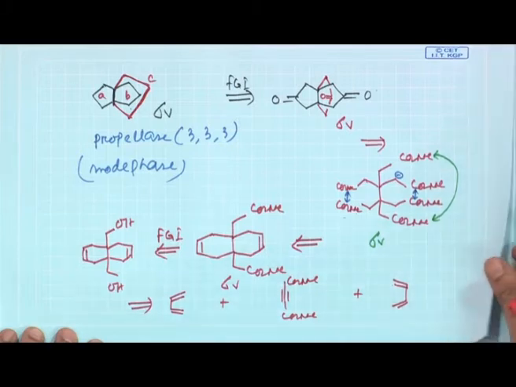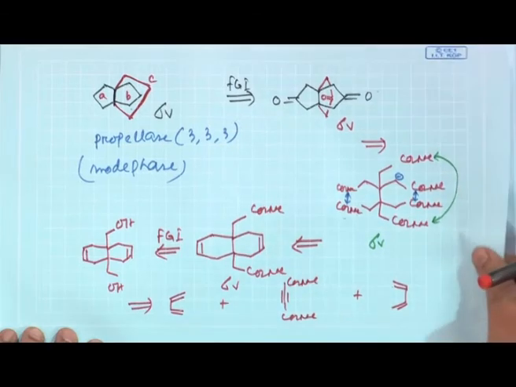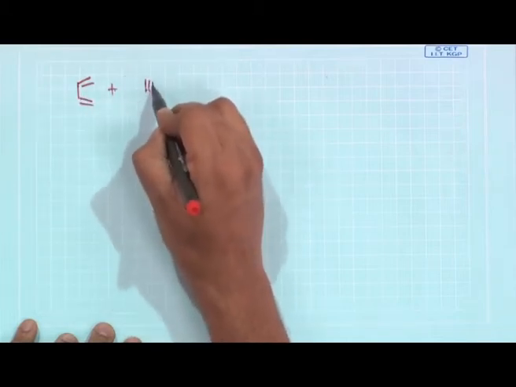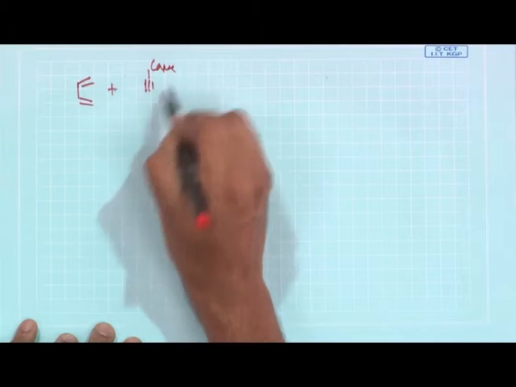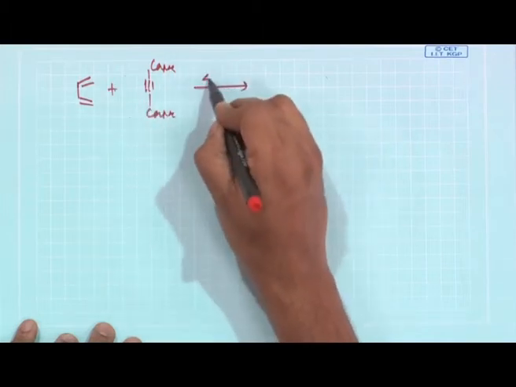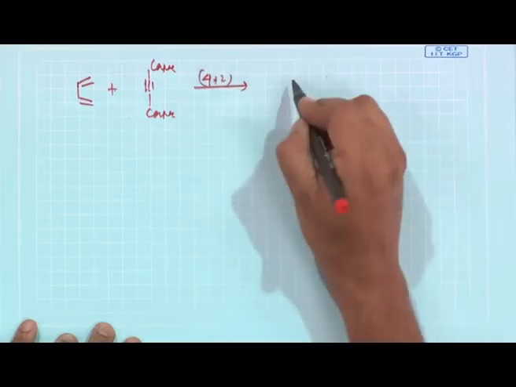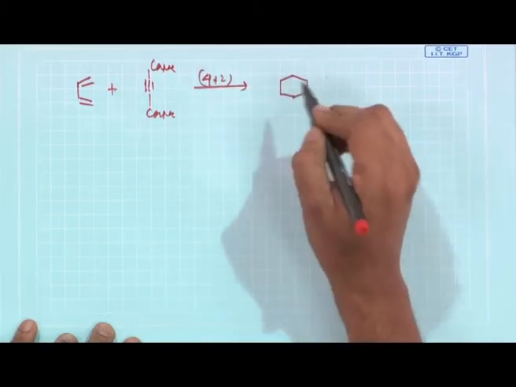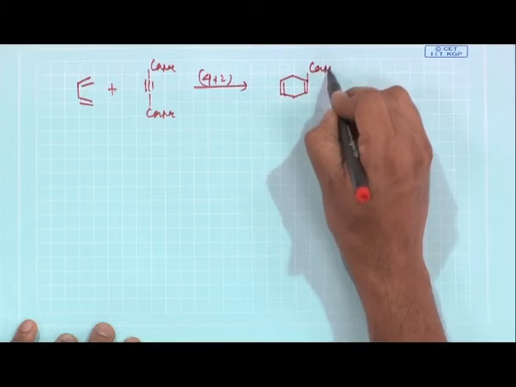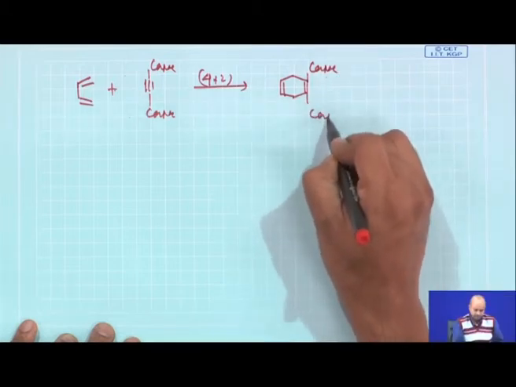So, now we will do the forward synthesis to see how this pathway looks like. So, you have a diene plus acetylene dicarboxylate. So, first round of 4 plus 2, you come here.